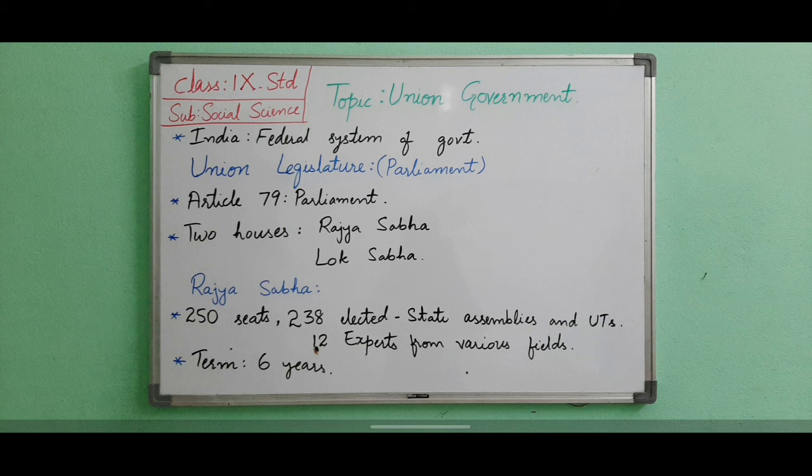Now we will see the term of office. Here the Rajya Sabha is a permanent body and is not dissolved like the Lok Sabha. Dissolve means terminate. But the term of the members is 6 years. One third of its members retire on the completion of the 6-year term every second year. In their place, new members are elected. If the members do not wish to continue, they may resign.